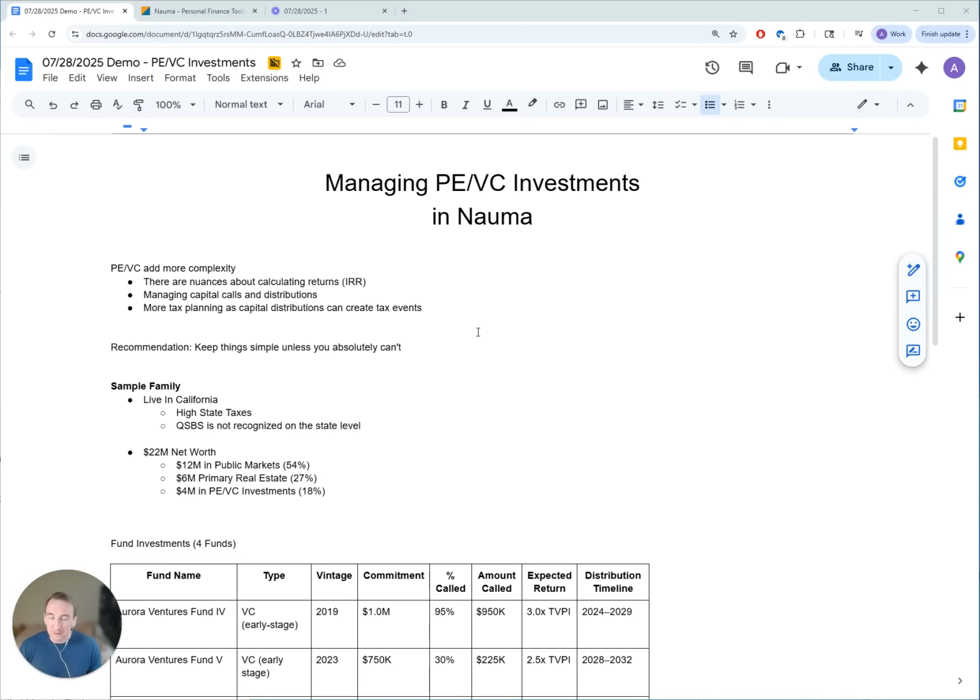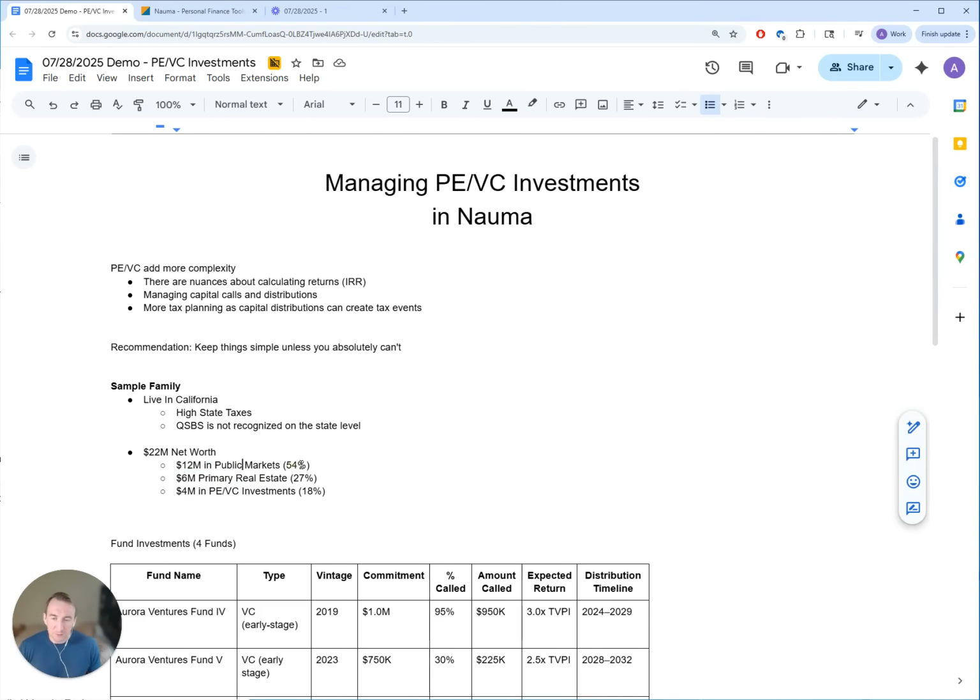Today we will consider a sample family, an example, of how you can manage your investments if you decide to include private equity and venture capital in your portfolio. So the family lives in California, which means that they live in a high tax state. QSBS here is not recognized on the state level. The family has a net worth of $22 million.